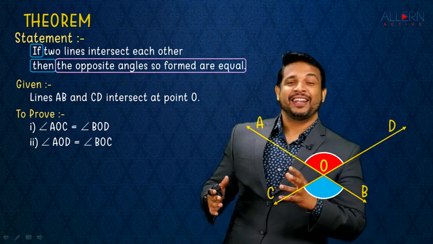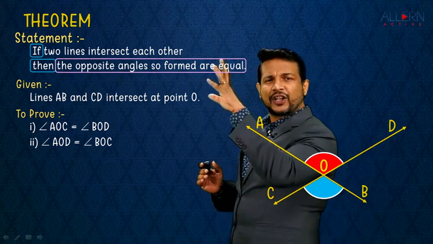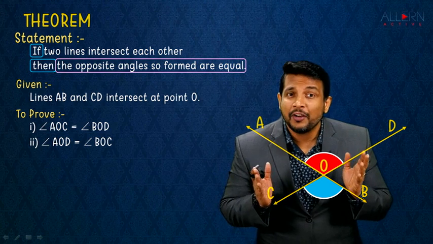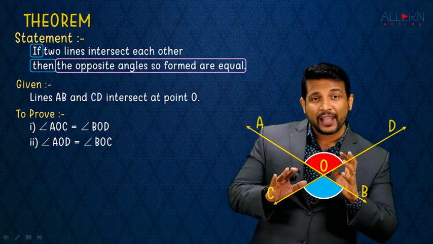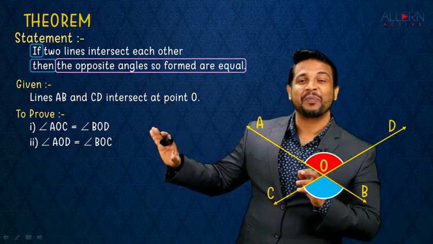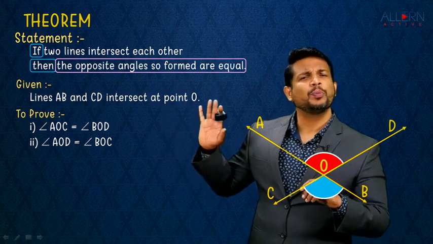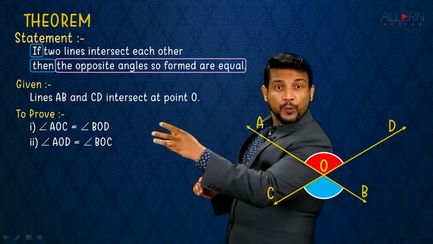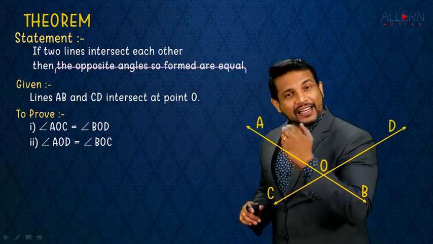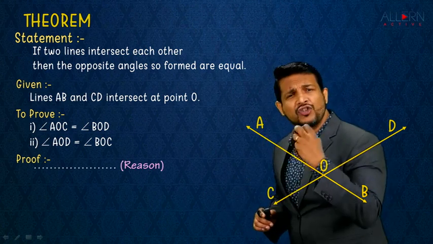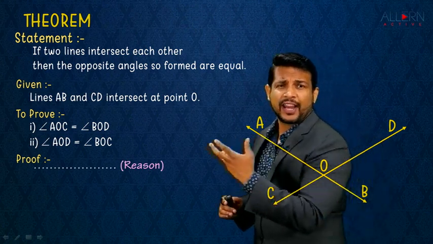That means when a theorem is given, it always has a statement. From the statement, we need to understand what is the figure we need to draw, and from that we understand what is the given, followed by the to prove. So it's first the figure, then the given, then the to prove, right? Now we have to prove this. And that entire systematic way of proving it with logical reasoning: we write statement, we write reason.